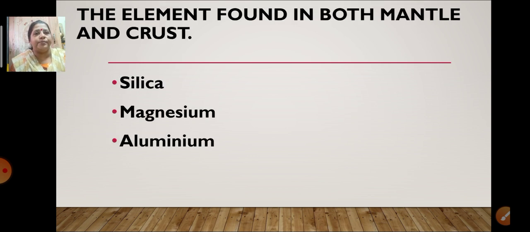Next one. The element found in both mantle and crust. Which is the element found in both mantle and crust? Is it silica, magnesium, or aluminium? As you all know, first comes the crust, then immediately below the crust we have the mantle. So which element is common in both of them? Yes, correct. It is silica.